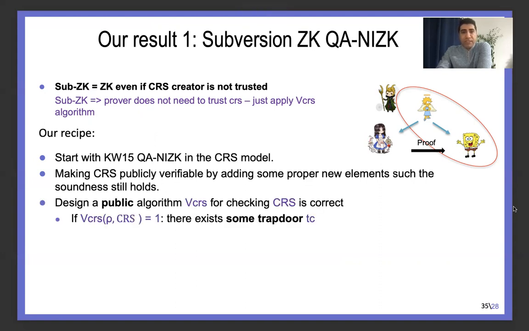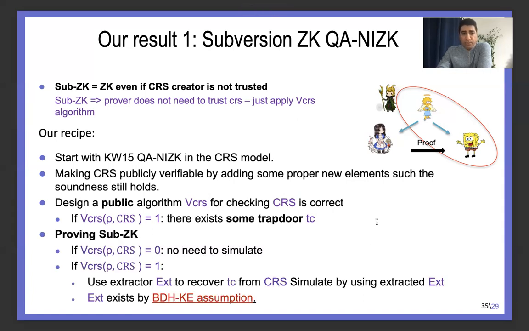And then we designed a new algorithm, which is called VSCRS, or verifying CRS, for checking the well-formedness of the CRS. More precisely, this new algorithm takes some language parameter rho, which comes from some correct distribution, and a CRS, which comes from some malicious CRS generator, and checks its well-formedness. If it outputs 1, it means that the CRS is well-formed. So it guarantees that there exists some trapdoor TC. This is very useful to prove subversion zero knowledge.